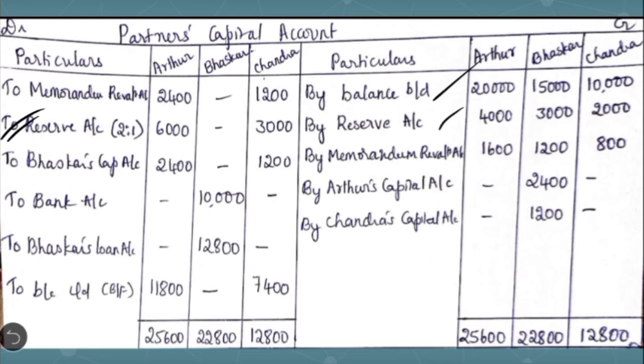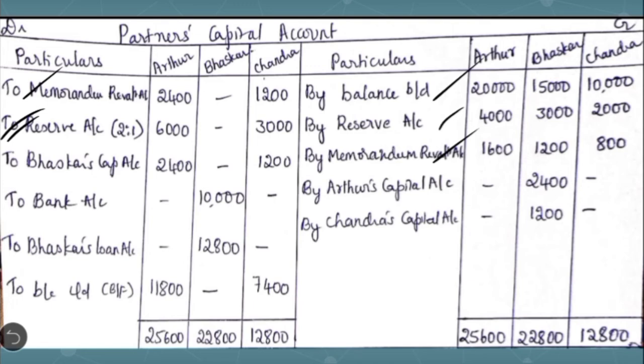Then we don't have any profit and loss account debit or credit balance. We have to transfer the memorandum result next. In the first section we got the profit, so we write it as by memorandum revaluation account, and in the second section we got the loss, so we write it as to memorandum revaluation account. The next adjustment is with regard to goodwill. We write the entry from the remaining partners' capital accounts to the retiring partner's capital account.